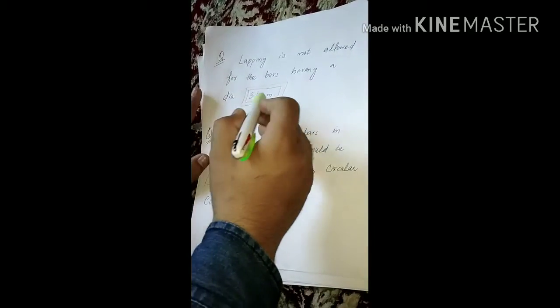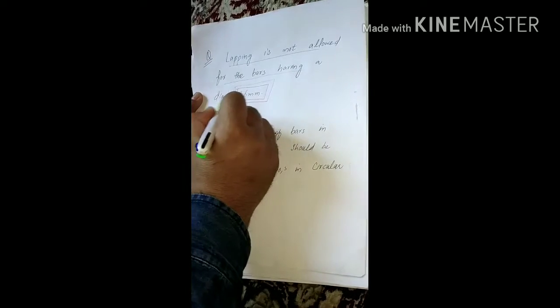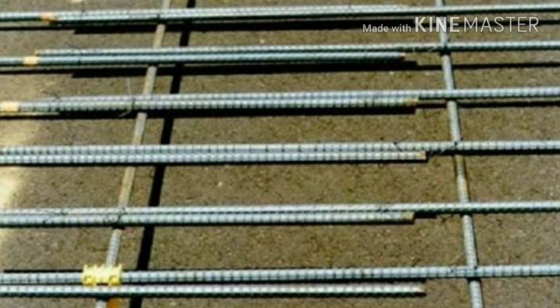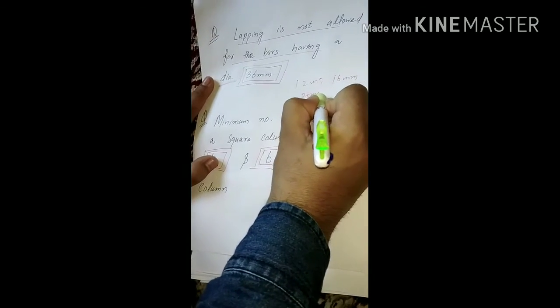Lapping is not allowed for bars having what diameter? You all have the concept of lapping. We do lapping in different bars like 12 mm bar, 16 mm bar, 20 mm bar and so on.